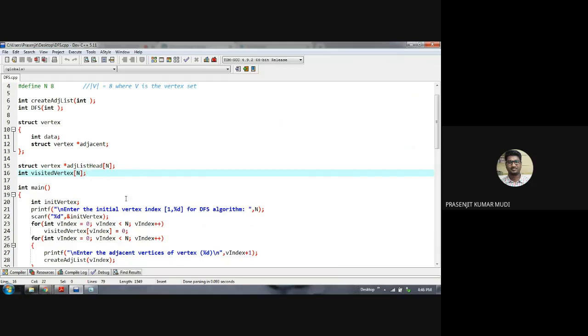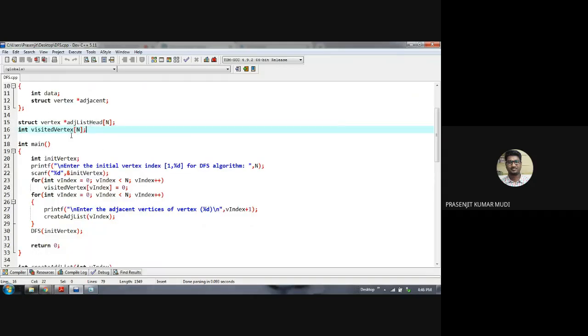These 8 values are actually corresponding to the 8 vertices in the graph. The 0th value corresponds to vertex 1, the 1st value of this array corresponds to vertex 2. Similarly, the last value of this array will correspond to vertex number 8.